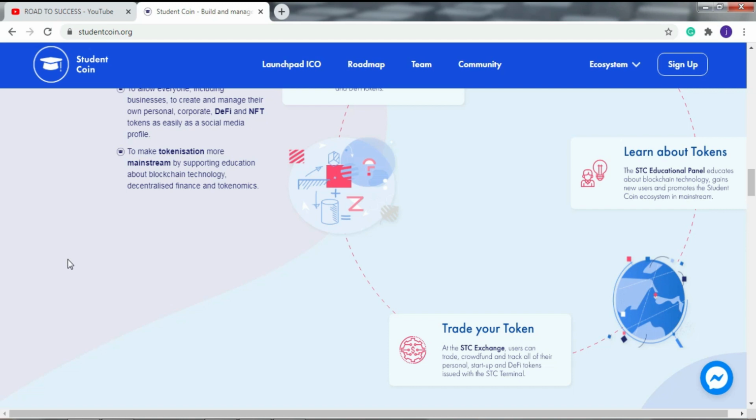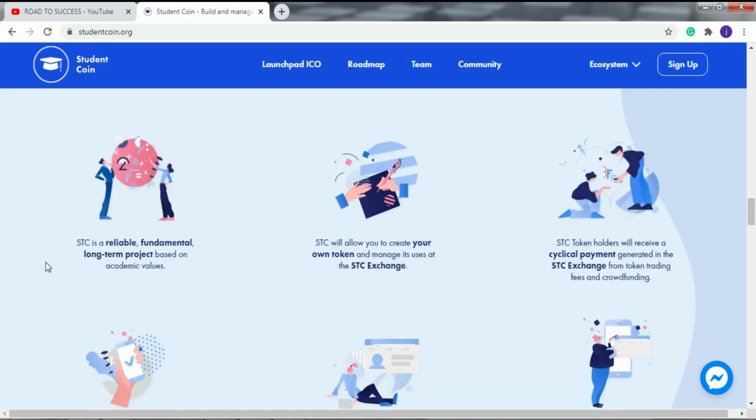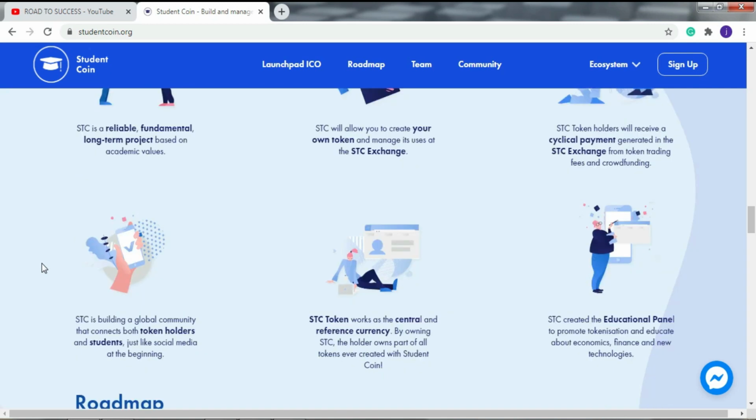Now we check some importance of the STC token. Look, here are some of the importance of this STC token. STC is a reliable, fundamental, long-term project based on academic values. STC will allow you to create your own token and manage its issue at the STC Exchange. Then STC token holders will receive a cyclic payment generated in the STC Exchange from token trading fees and crowdfunding.